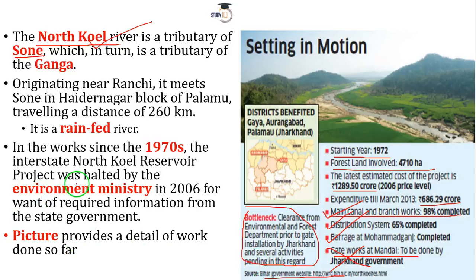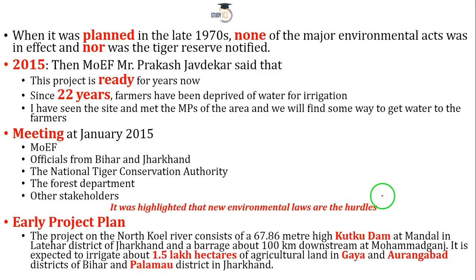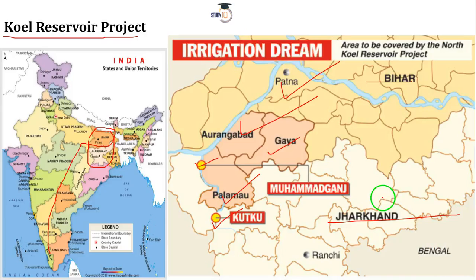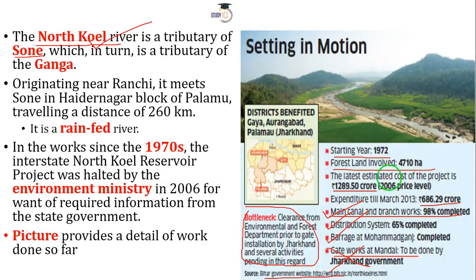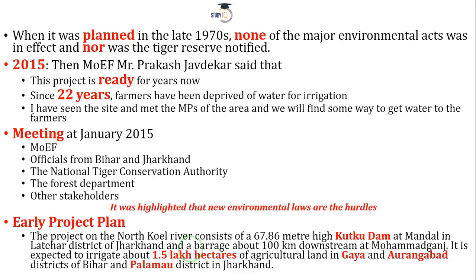Now, as I told you, this is located on the Koel river, and we have two states here. One is Bihar and the other one is Jharkhand. Now it was planned in the 1970s, and at that point of time India did not have any major environmental acts, nor did we have any tiger reserves, right? And this place is not far from one of the most important tiger reserves in our country. But let's focus on 2015 first.